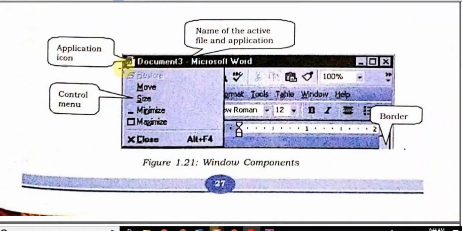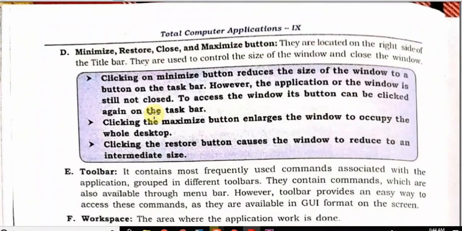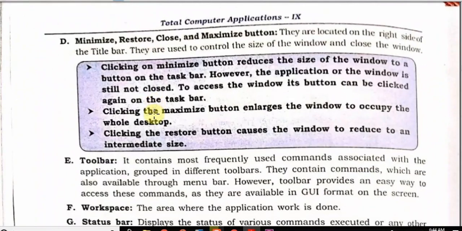If you click here, it will give you certain options, and through those options you can do your desired work. So students, you can see these are very easy options, and this is the beauty of the graphical user interface. It gives you very easy use. Otherwise command based processing systems were very difficult.